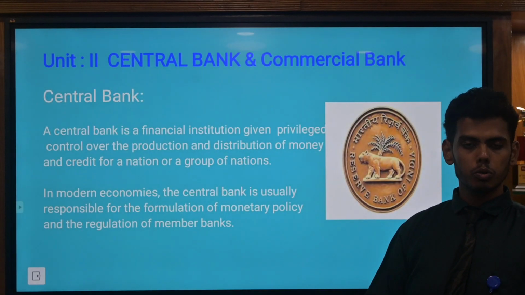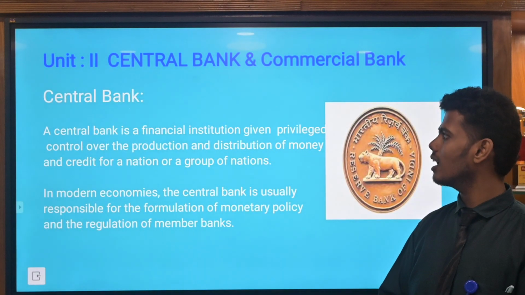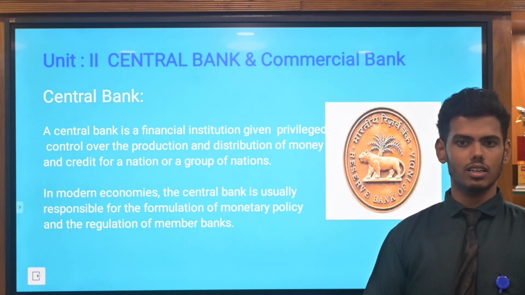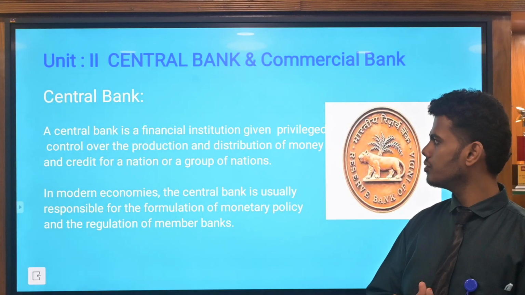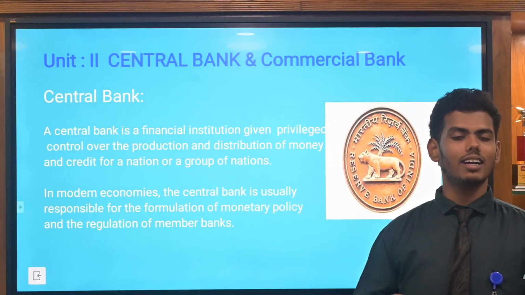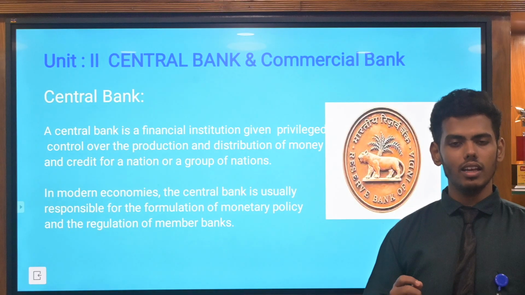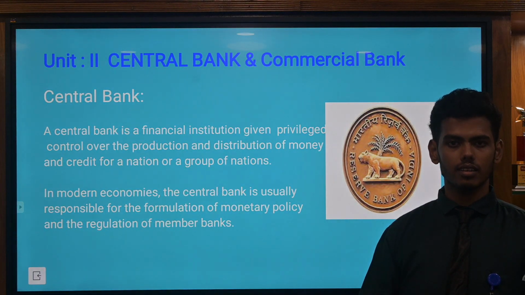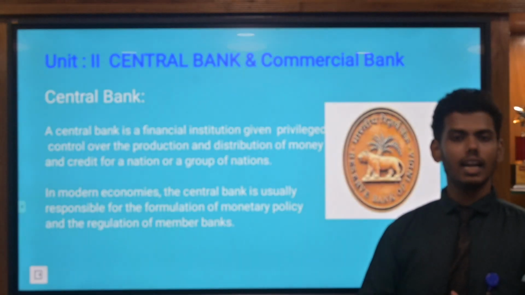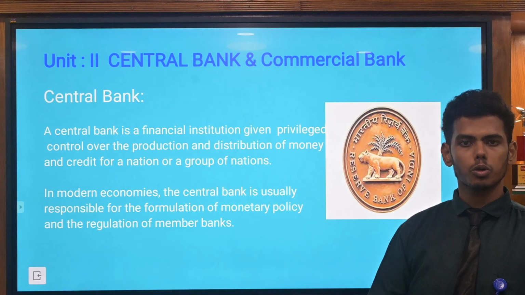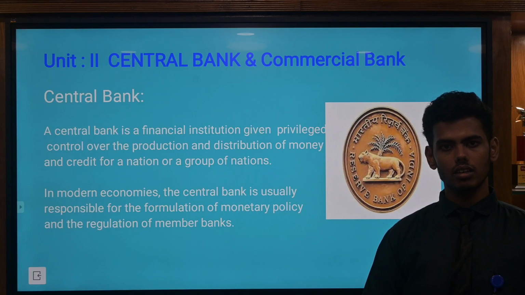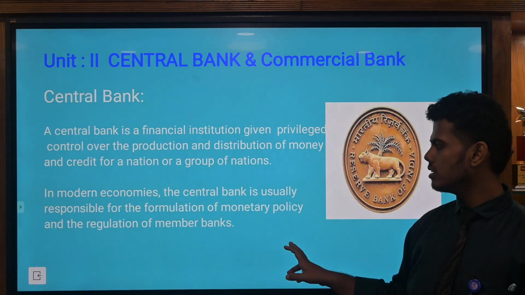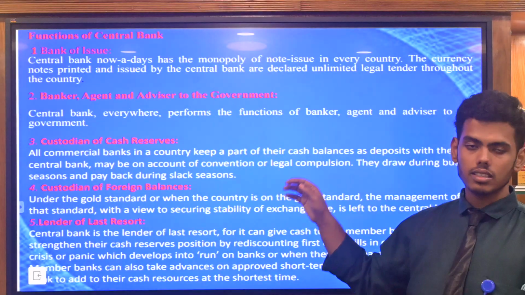Next, we move to the second unit, the central bank and commercial bank. Central bank: first of all, we have seen that the central bank is a financial institution that provides and distributes money. There is only a sole authority, the central bank, to issue the currency. And the RBI gives guidelines to all the banks in India. In the next slide we will see the functions of banks.